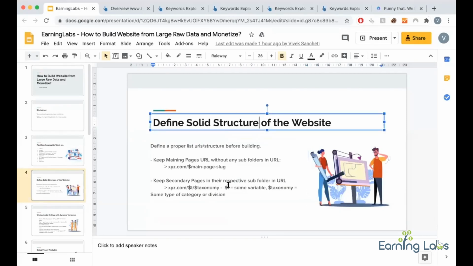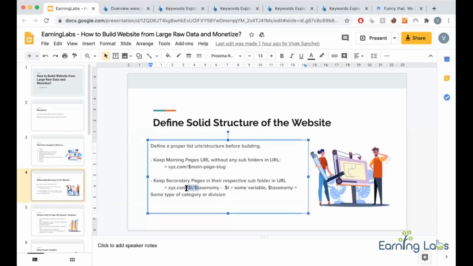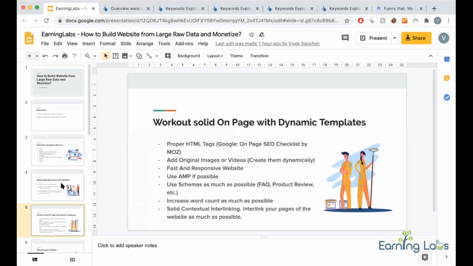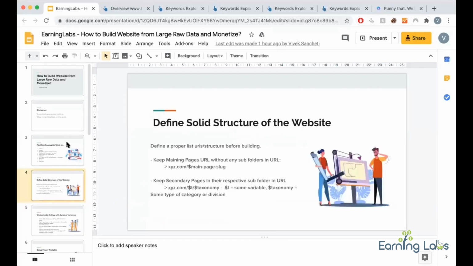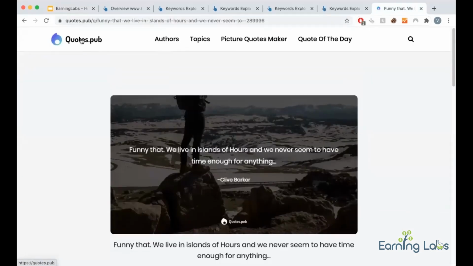But I follow these things. One main structure: main, very important pages directly, no directory in between them, and all other secondary pages just one directory. So this is how you need to define the structure. Along with the structure, define your wireframe and all before building the site.